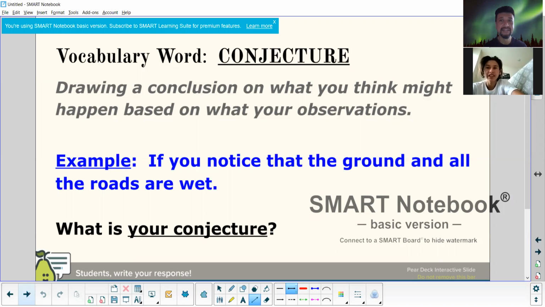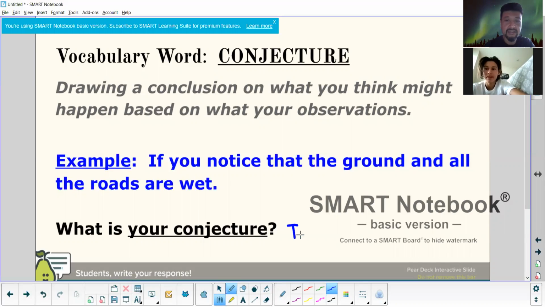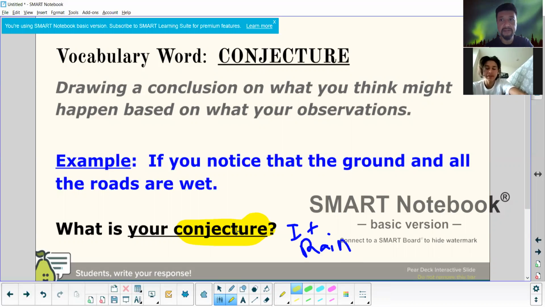Vocabulary word, conjectures. Drawing a conclusion on what you think might happen based on what you observe. Example, if you notice the ground and all the roads are wet, what do you think happened? It rained. Yeah, it rained. And that's exactly what they call a conjecture. From an observation, you're making a guess like, I think this is what happened, right? Okay, now let's move on to the next one.